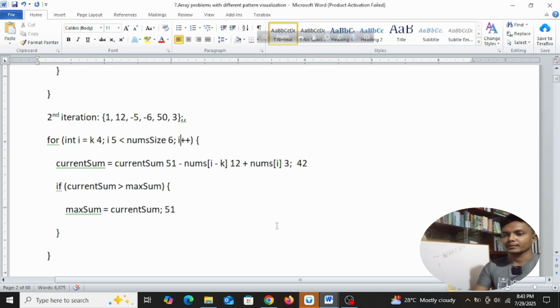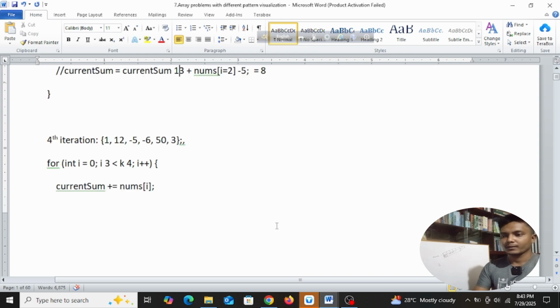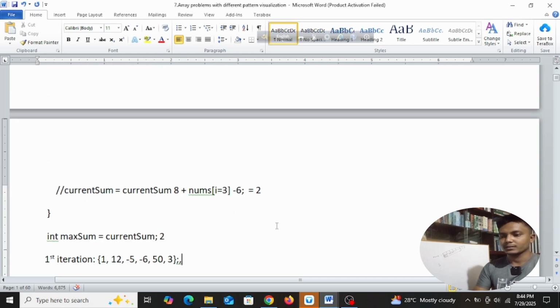We know that current sum is 2, so in the max sum we will store 2.